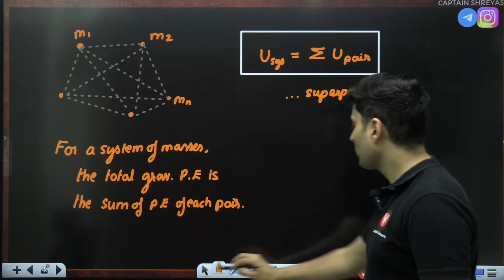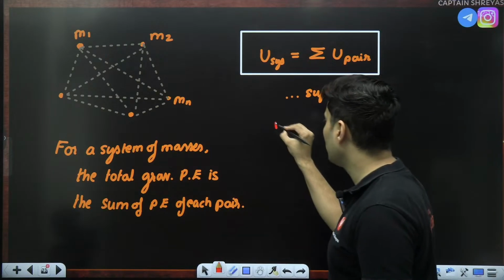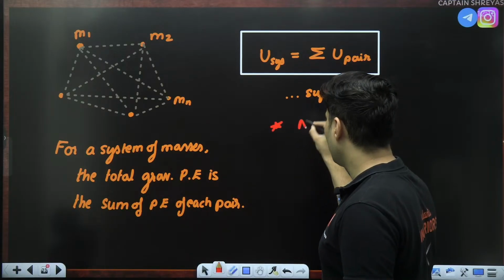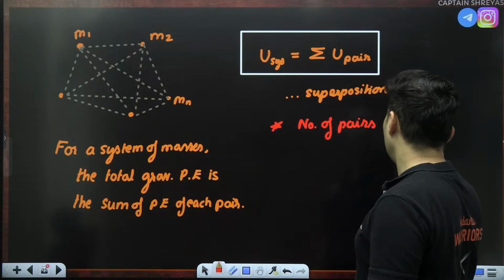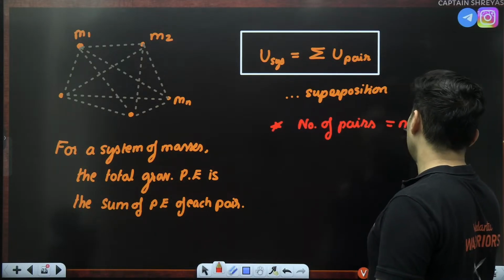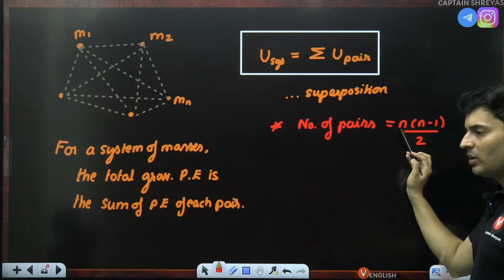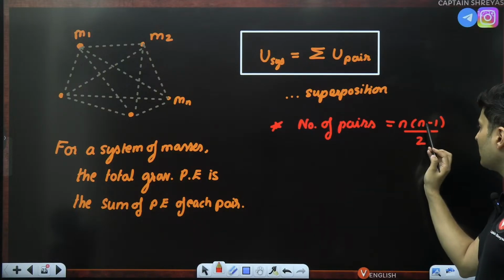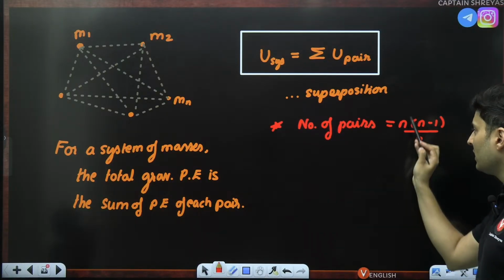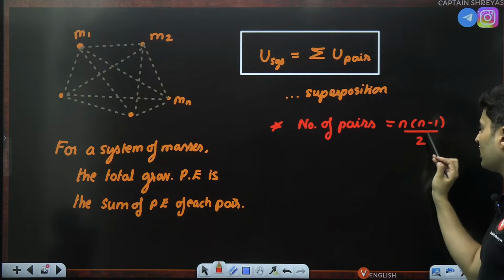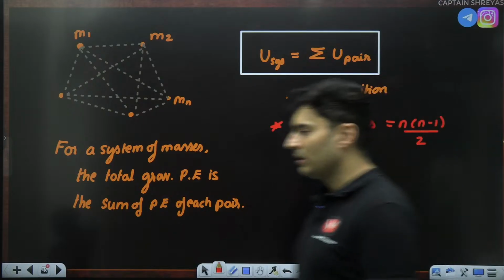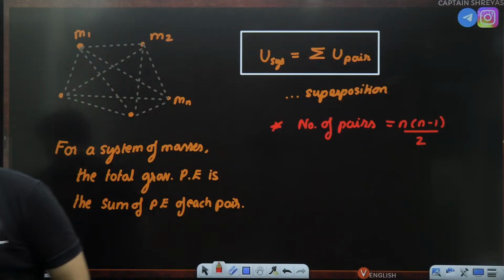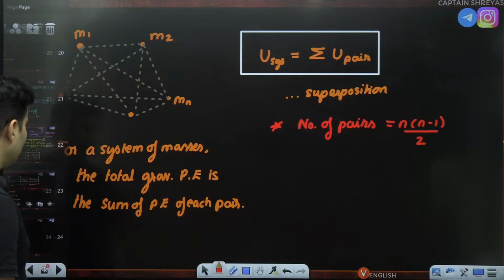This is just an extra note. Usually the number of pairs which will be formed will be n into n minus 1 divided by 2. If there are 3 masses, 3 into 3 minus 1, which is 2, 2 cancels, 3 pairs. If there are 4 masses, 4 into 4 minus 1, which is 3, 4 3s are 12, 12 by 2 is 6, so 6 pairs will be formed, like that. Okay, that's how it is. Number of pairs. We'll do a question on this, so don't worry.